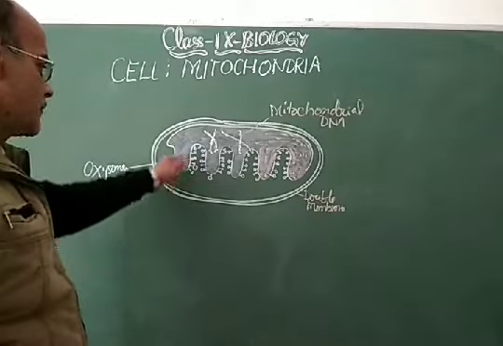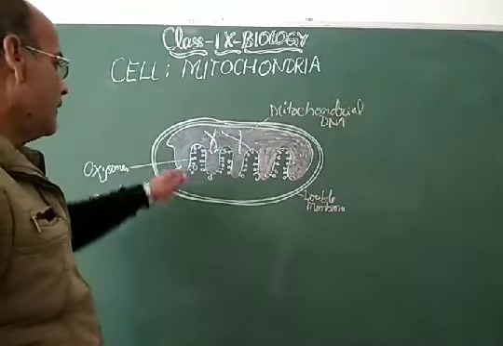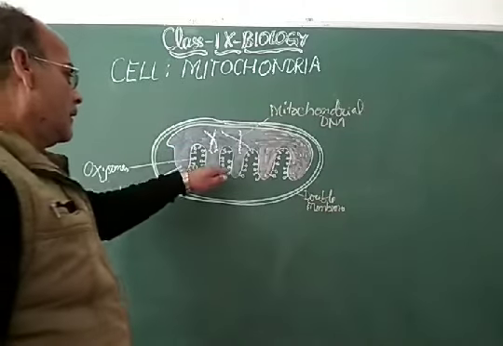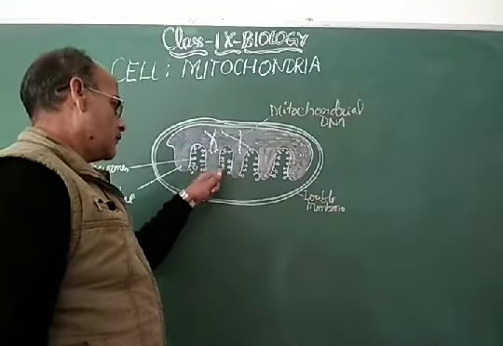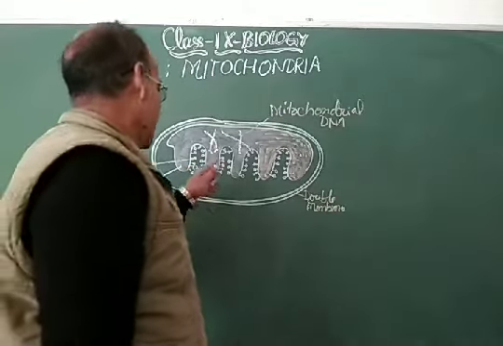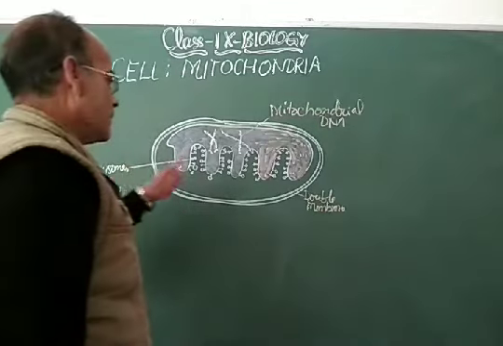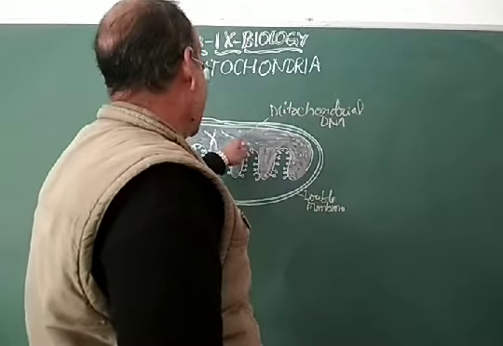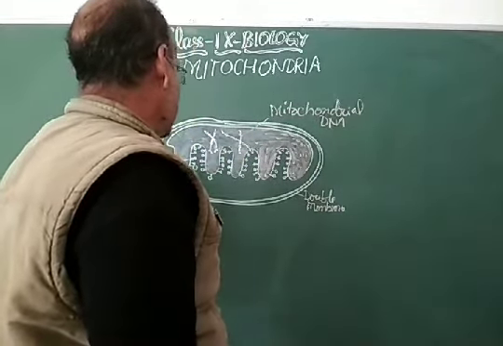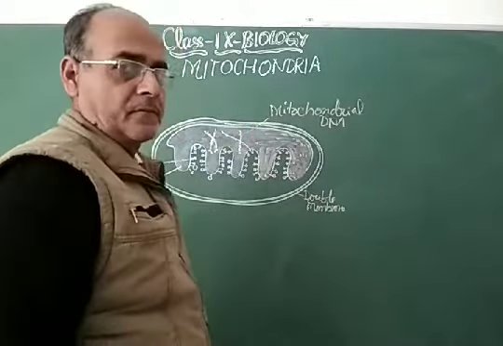These are the folds, different up and down folds, and these folds have the oxysomes which are responsible for oxidation, and these folds are called cristae. Apart from this, it has mitochondrial DNA, and the complete structure is bound by a double membrane.